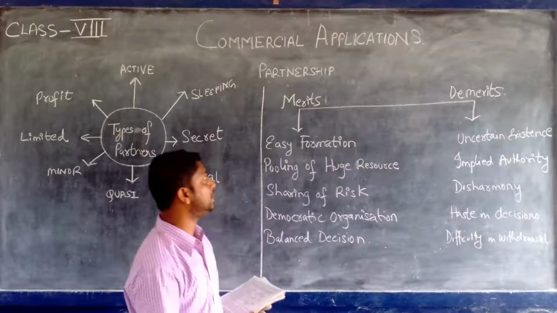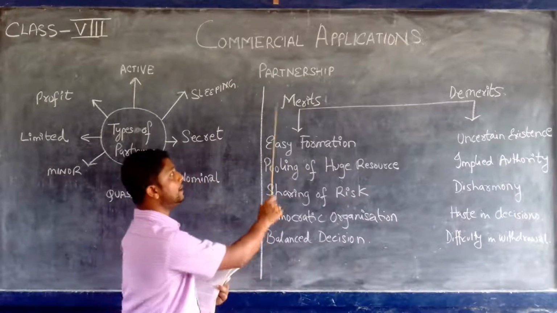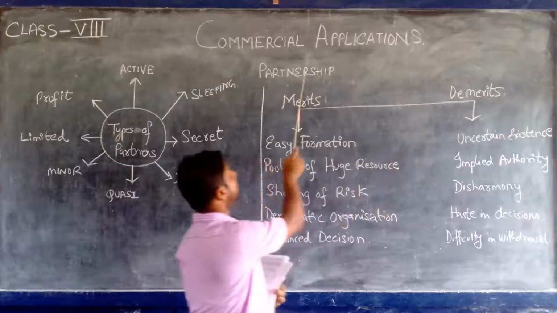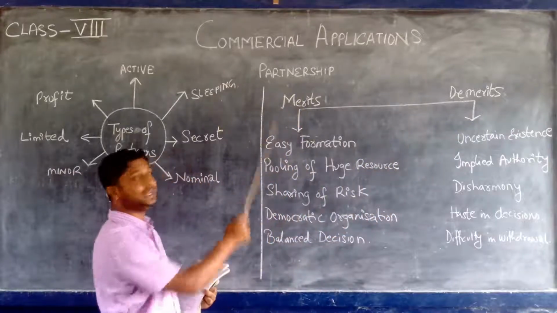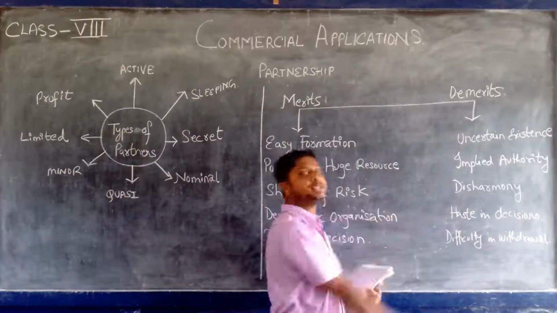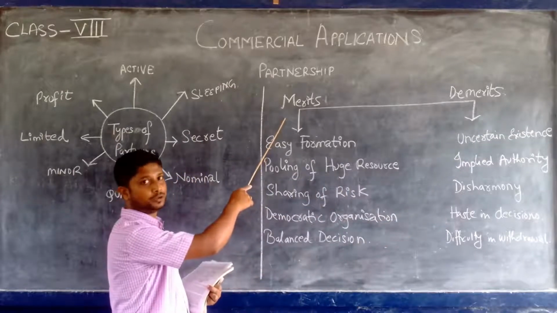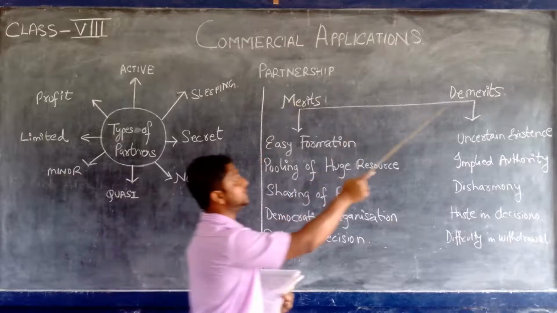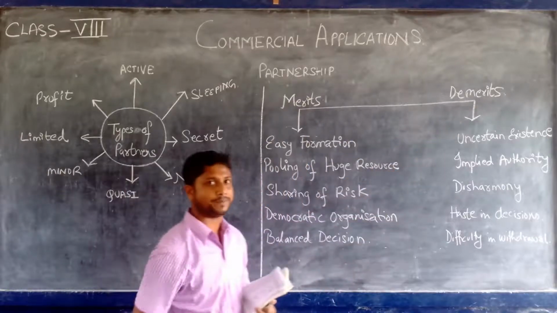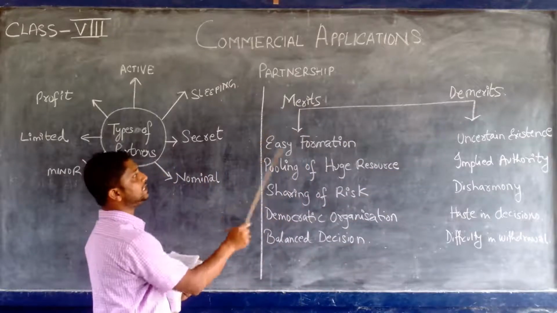And the last thing to be discussed on partnership is the merits and demerits of partnership. Merits means advantages, demerits means disadvantages. Okay? These are the advantages, and these are the limitations or disadvantages. Okay? Now the first one is easy formation.